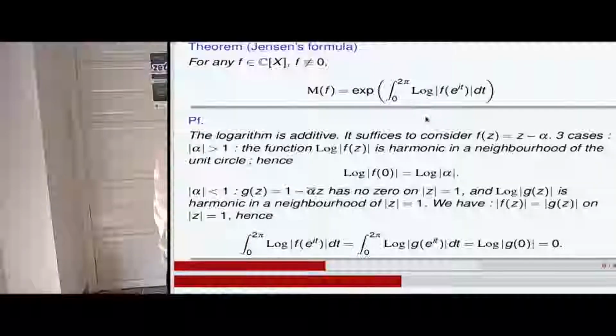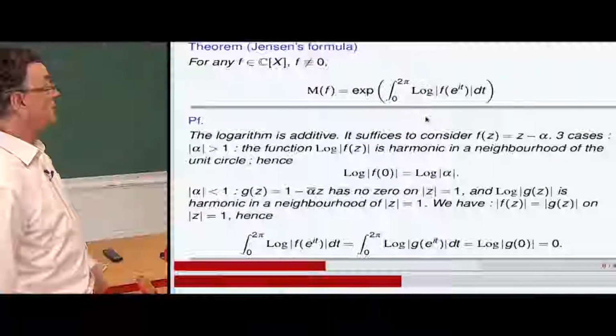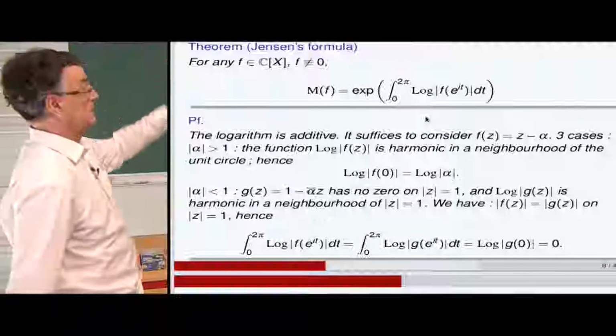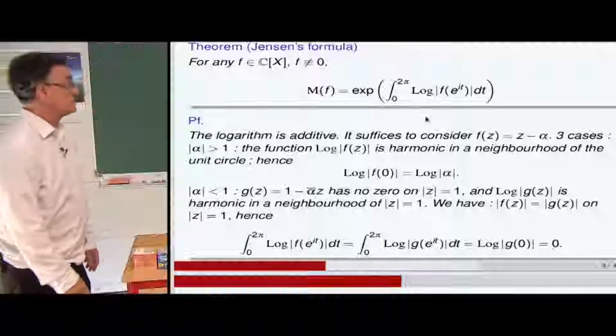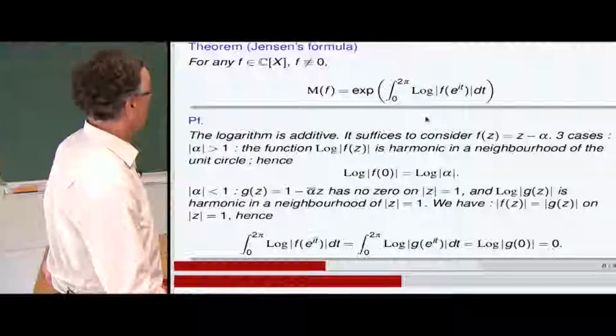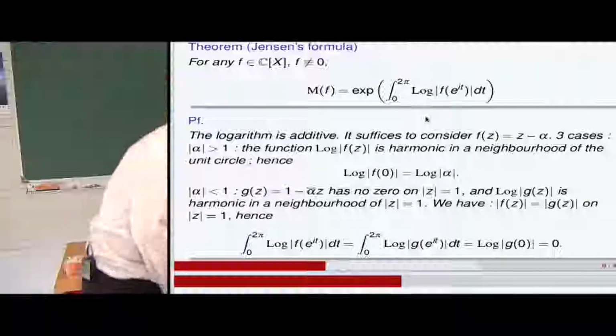So the Mahler measure, as I wrote, comes very easily, and it's very classical in the courses of analysis to establish these formulas. That's the exponential of the integral from 0 to 2 pi of the log of the absolute value of f, and you integrate on the unit circle. Okay. So the Mahler measure is defined for polynomials with complex coefficients. For integer coefficients, it has really a meaning of the size of an algebraic number.